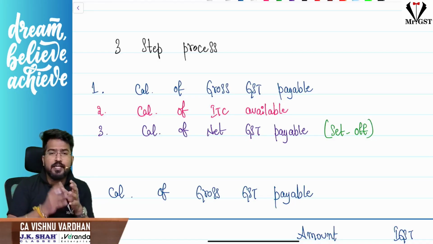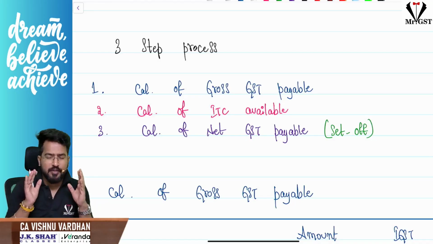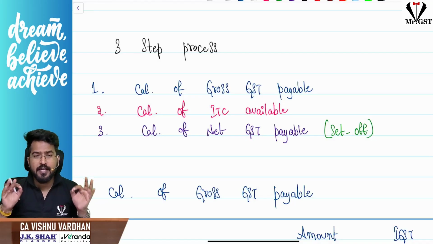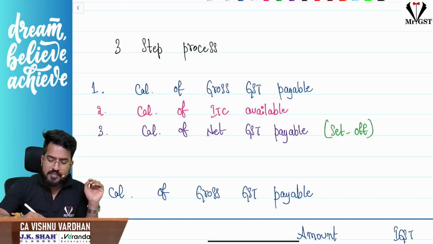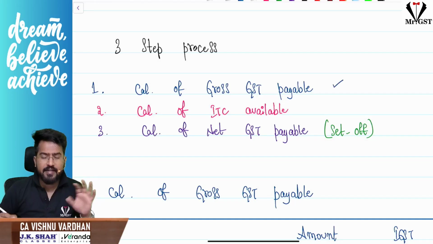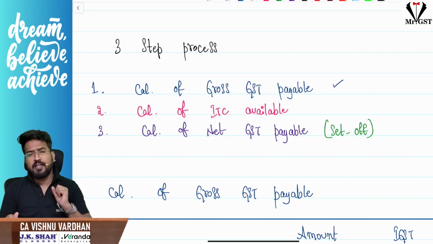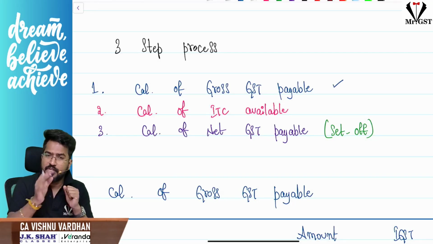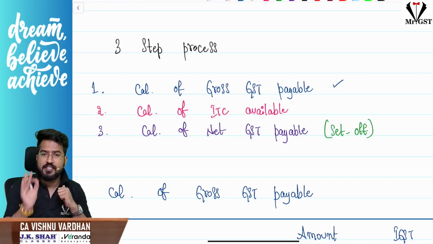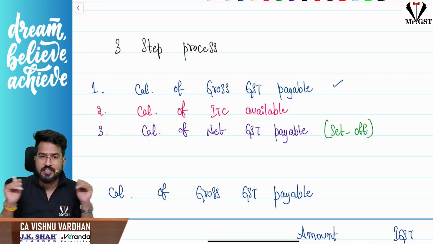So if you see in the first question, when the question is all about asking you to calculate net minimum GST payable in cash, for solving this, you have 3 steps. Simple. The first step is all about calculating the gross GST payable. So for calculating the gross GST payable, what should we do? They have given sales information in the question. Decode the complete sales information, automatically you will get gross GST payable.